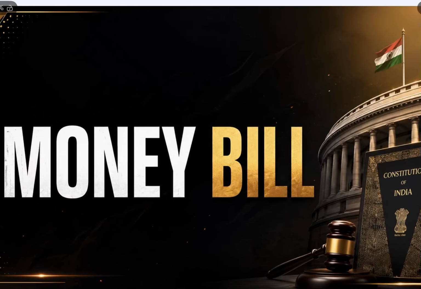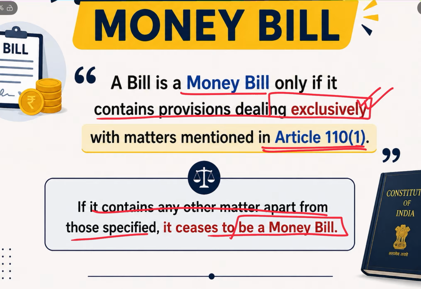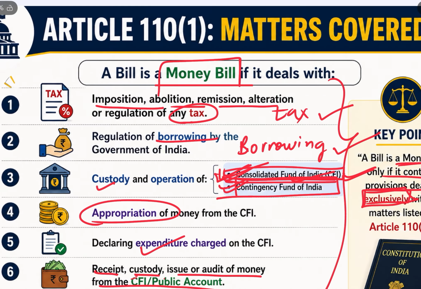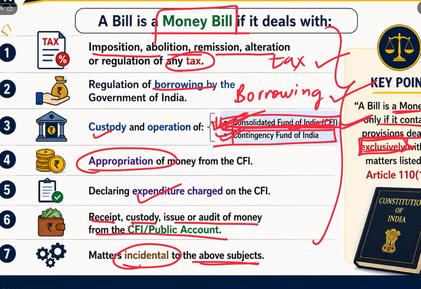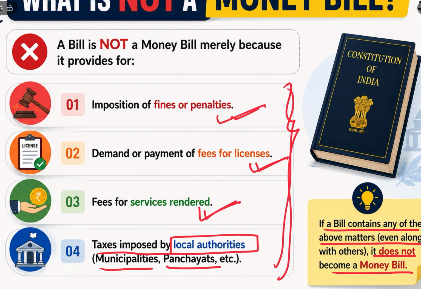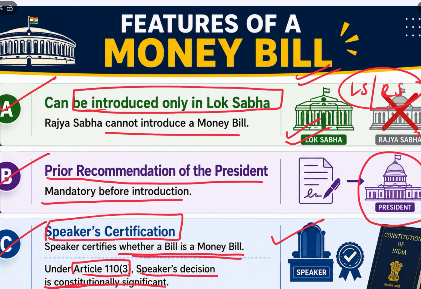Let's quickly summarize what we have read. We have discussed the definition of money bill, that it must exclusively deal with the matters mentioned in Article 110. Article 110 deals with matters such as tax, borrowing, consolidated fund of India, contingency fund of India, and public account. What is not a money bill? These 4 types of bills are not money bills, which deal with fines or penalties, fees for license, fees for services rendered, and local authorities.